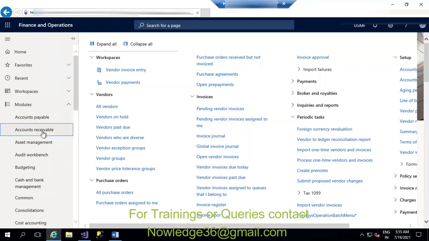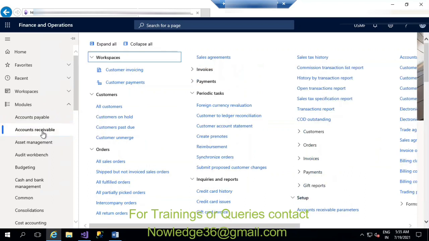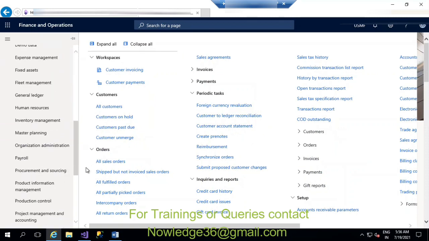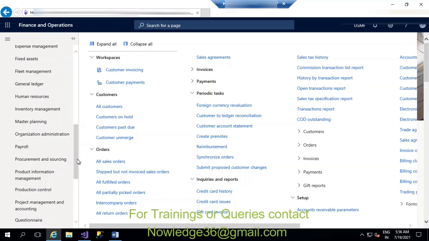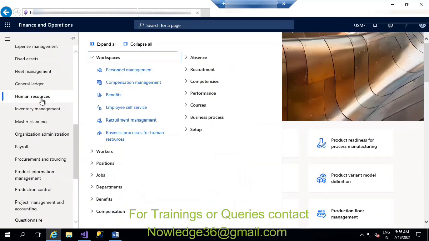If it is accounts receivable, you'll see the customer related information in the accounts receivable module. So whatever particular information you want, you'll be able to see in its module. If you want payroll related information, we have a payroll module directly. Or for human resources, we have an HR module. So we have everything separately and you can work accordingly.